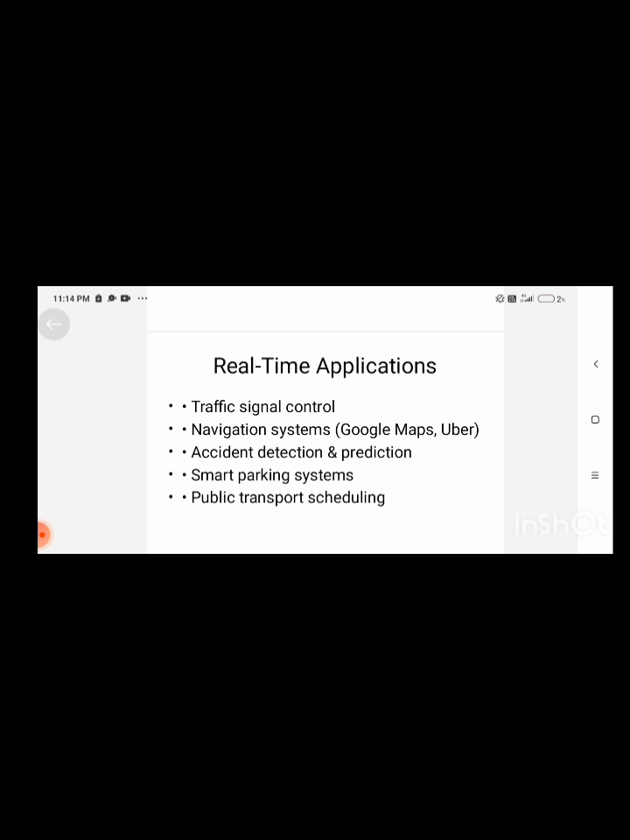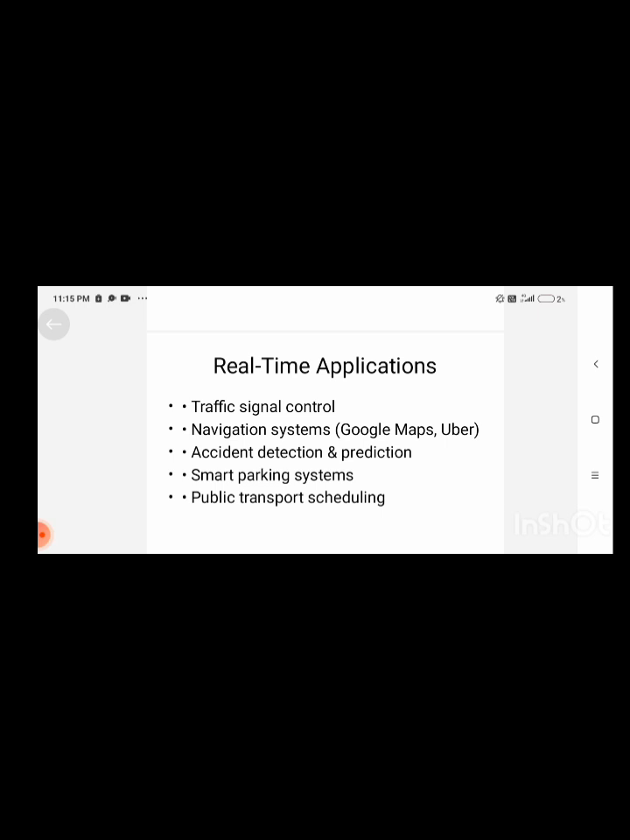Emergency vehicle clearance: predicting traffic ahead and clearing a path for ambulances and police vehicles improves response time and saves lives. And public transport: predict crowded places and peak hours, add additional buses, metro frequency, train timing.